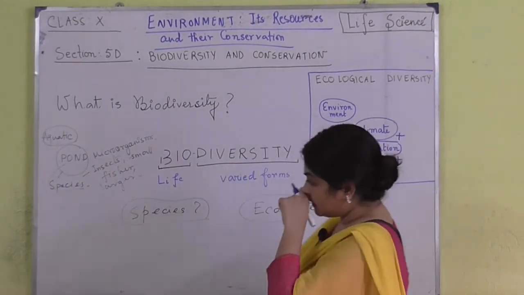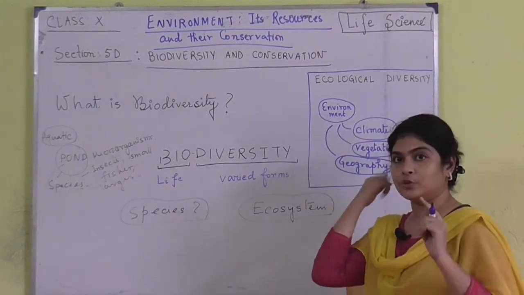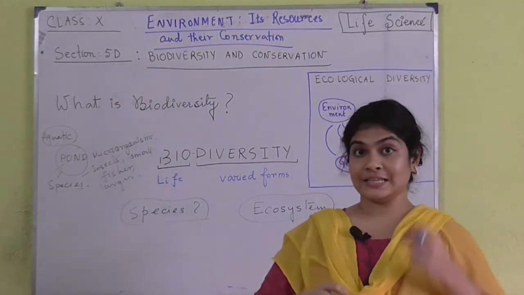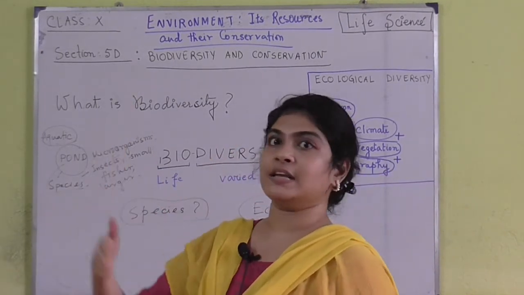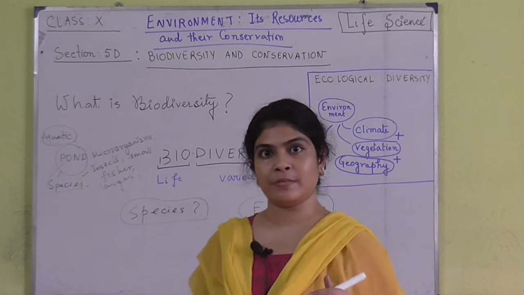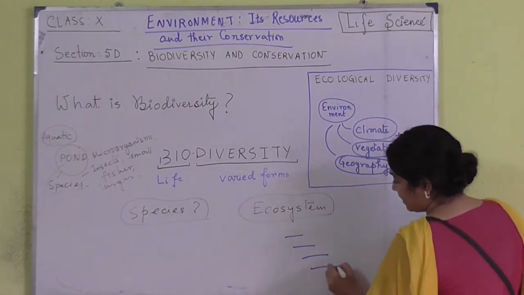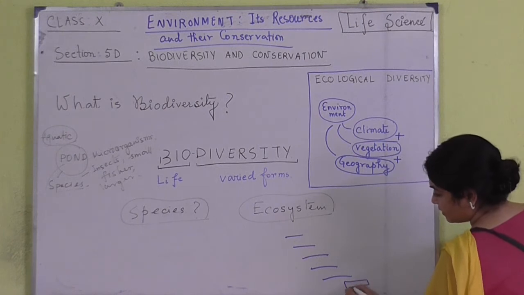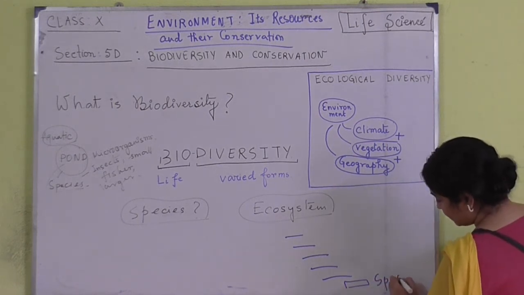So if we are considering species, we know that in taxonomy, I think it was in class 9, you read about it, Carolus Linnaeus made the taxonomic hierarchy. Do you remember the taxonomic hierarchy, which is written like this? And the very last unit that he mentioned was species.